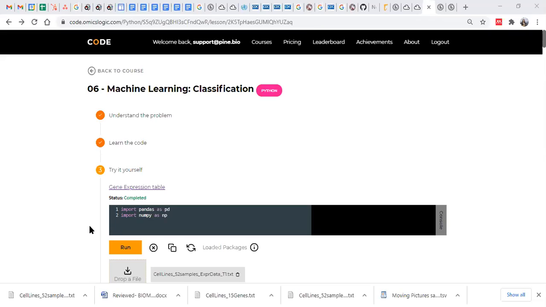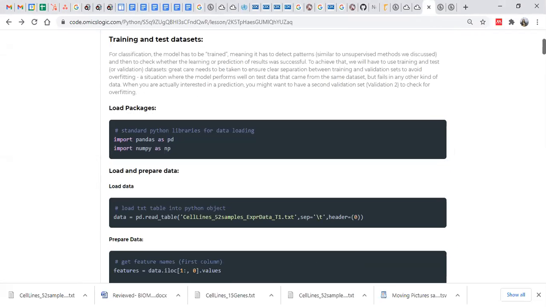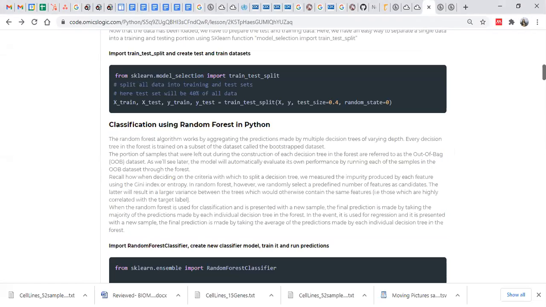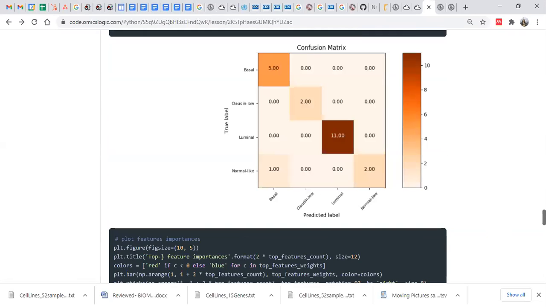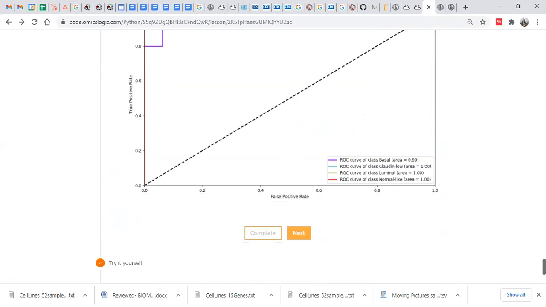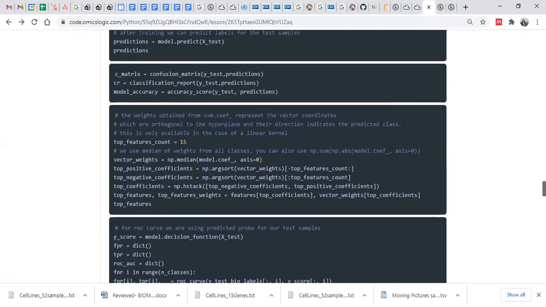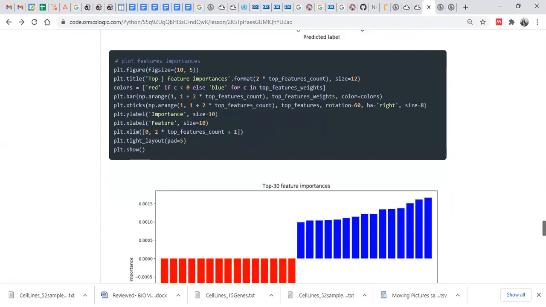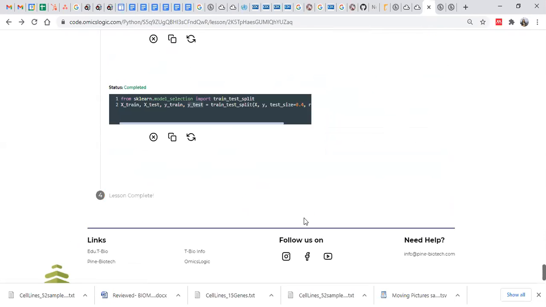Okay, so have you completed the first step? For example, let me just show you. When you run this code and complete it, then go to the next step. In the next step you already have the file inputted, right? So here you need not define anything. Each complete code is written and you can learn what is happening in each part of the code. So this is the learn-the-code section. Once you complete it, then try it yourself.